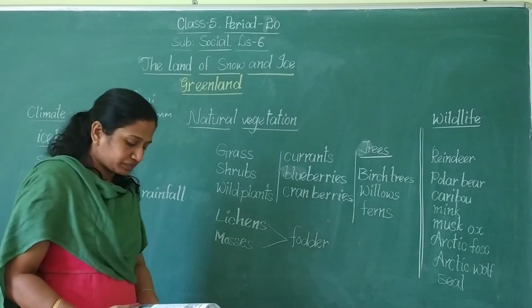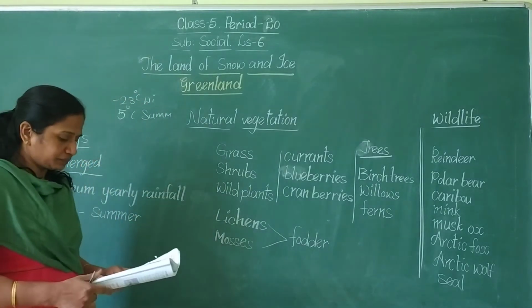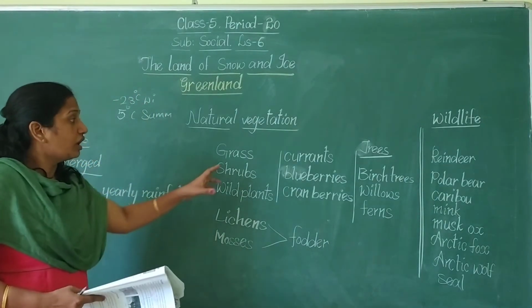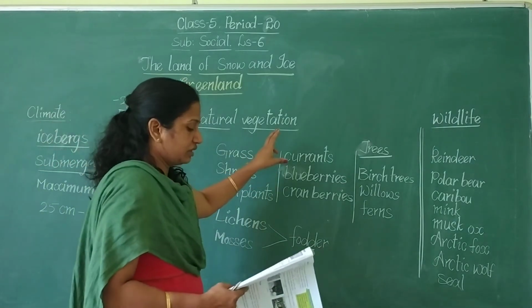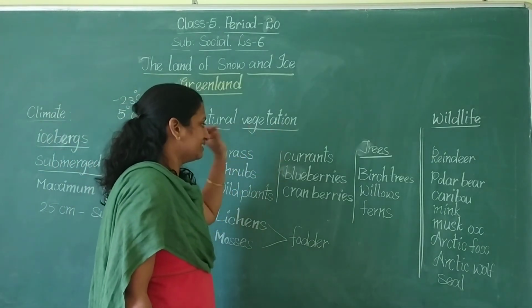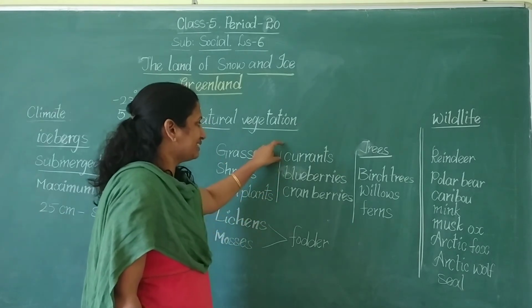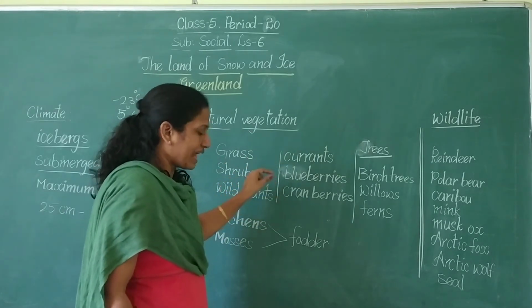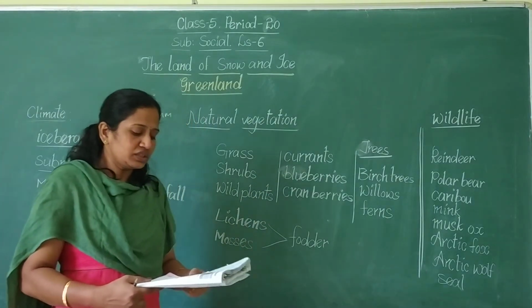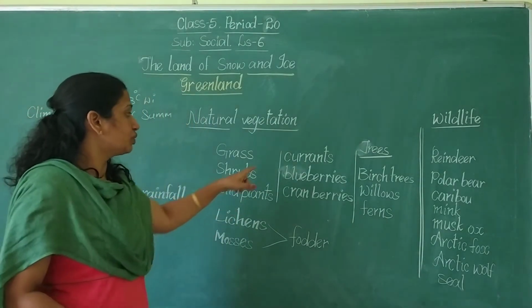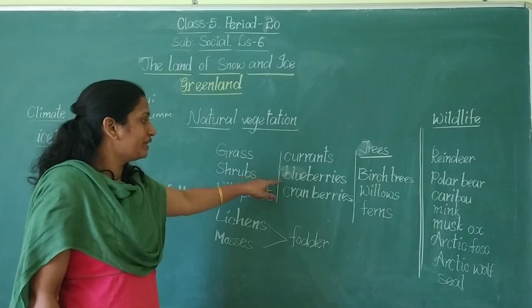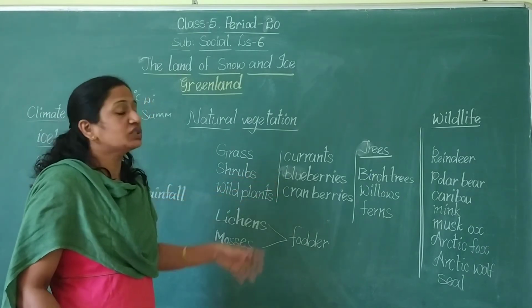And here we can see the currants, blueberries, cranberries. So these are grown there. So what are grown here? Currants, blueberries, cranberries. So these are grown here.